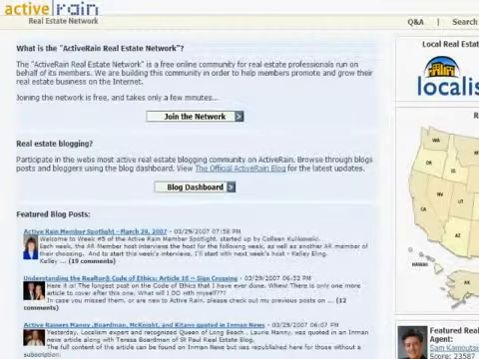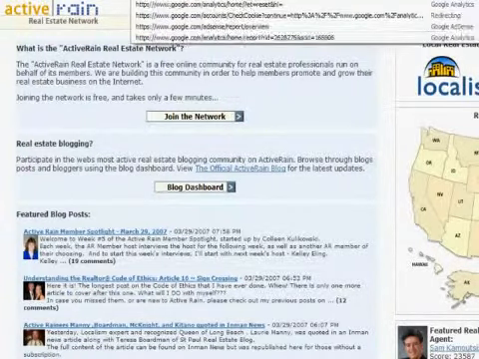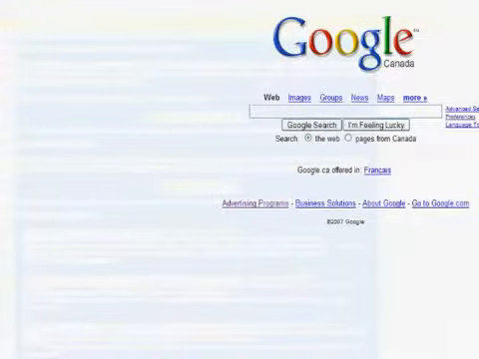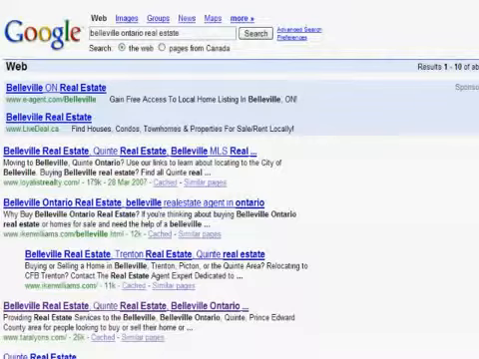What I'm going to do now is I'm going to go to Google, and I'm going to show how some of these sites show up. So an example is on Belleville, Ontario real estate, which we were looking at before. We now see Tara doing these works now shows up very high for that particular term. There's only really two, because this is the same agent here. So one real estate company, one realtor, and she's now in the third spot.